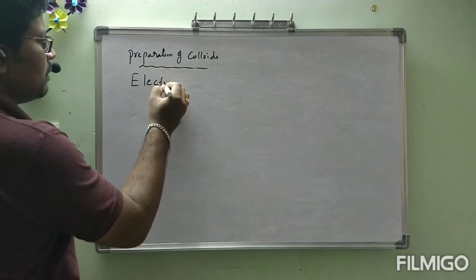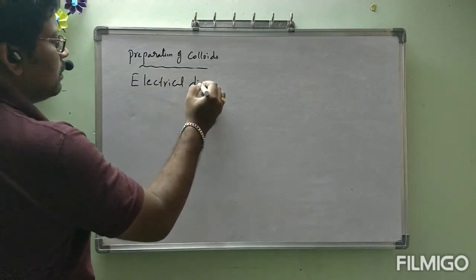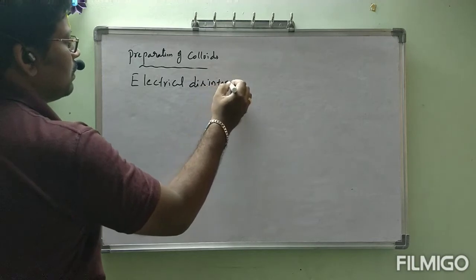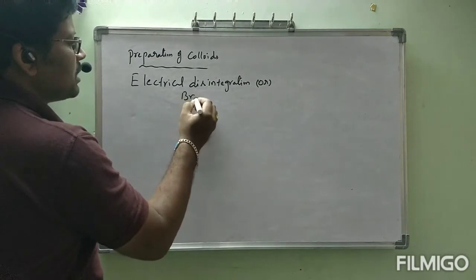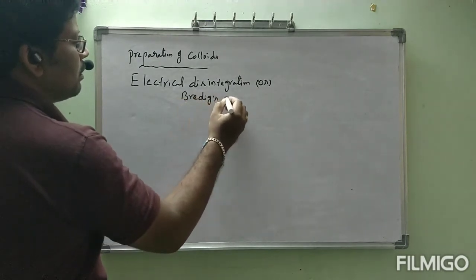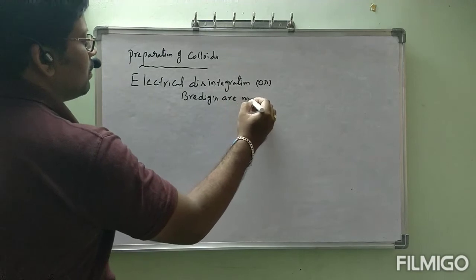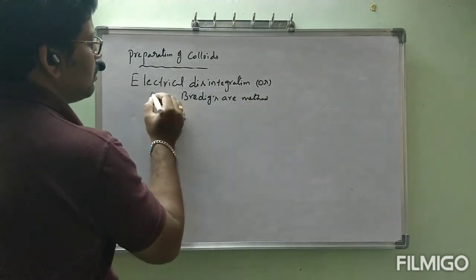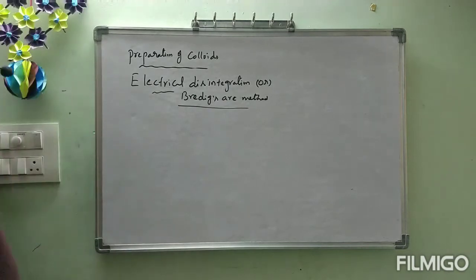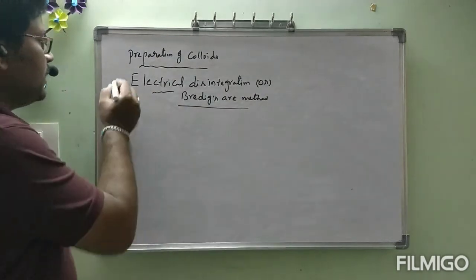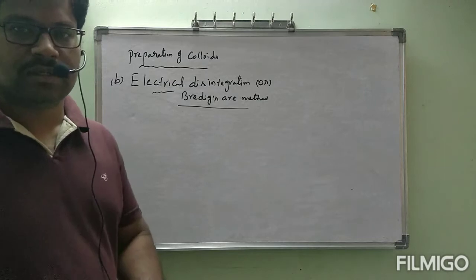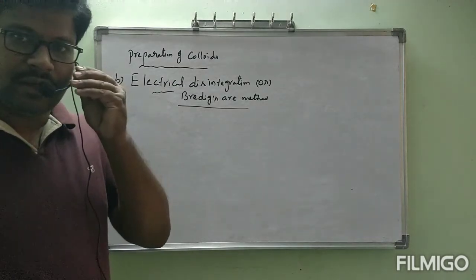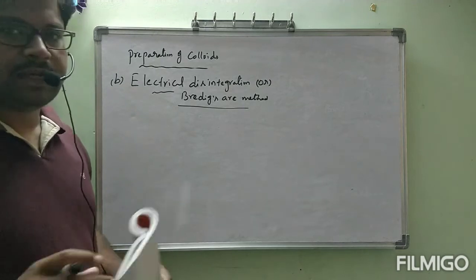Electrical disintegration or Bredig's arc method. That is the second one, B. First we have seen chemical methods. All the four chemical methods will be coming under one side heading only, that is chemical methods. Second one we kept electrical disintegration or Bredig's arc method.